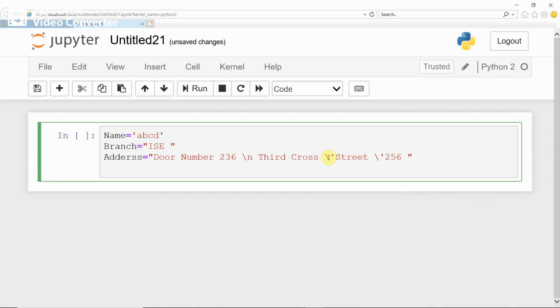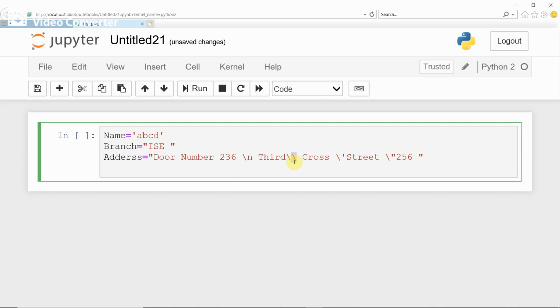Without backslash, if you give just a single quote, then it won't consider it as part of the string. It considers it as the close of the string. Therefore, you have to give backslash when you want to use either double quote or single quote as part of the string. See here, I am using double quote as part of the string. Then, if you want to give backslash as part of the string, you have to give two backslashes, because the first backslash indicates an escape sequence character, and the next backslash is the actual character that you want to display, that is backslash. Two backslashes will give one backslash in the output.